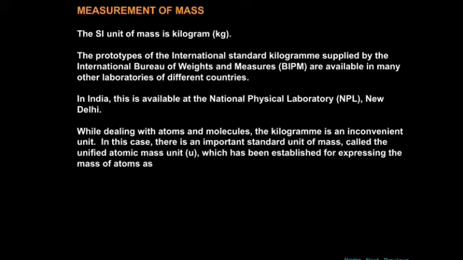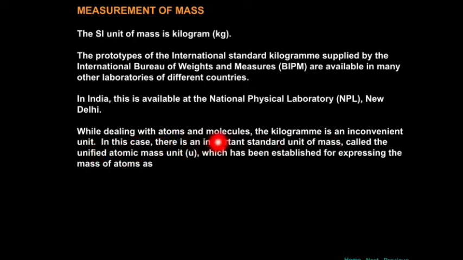See the next one. While dealing with atoms and molecules, the kilogram is a macroscopic unit; it is a huge size compared to the size of such objects. While dealing with atoms and molecules, the values are very small, so the kilogram is an inconvenient unit for this case.